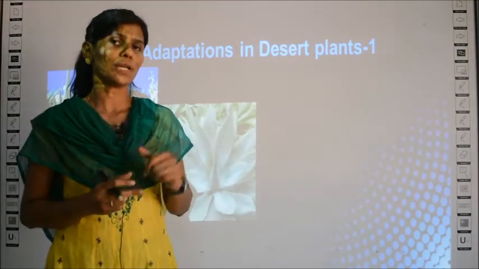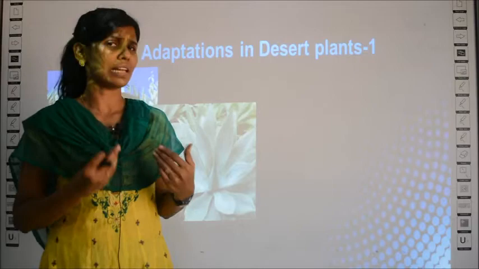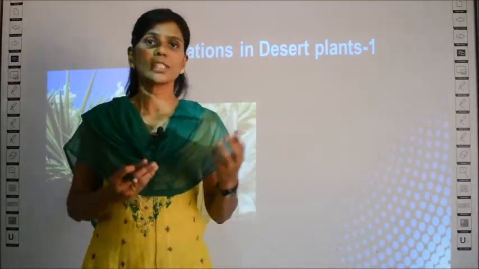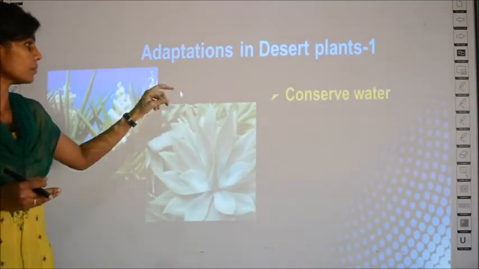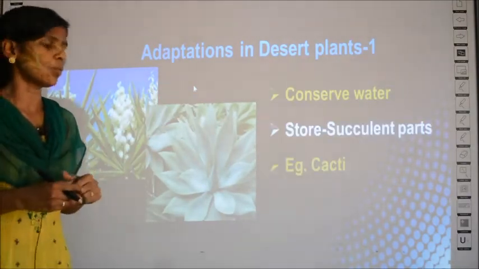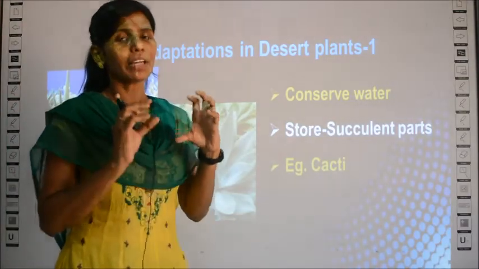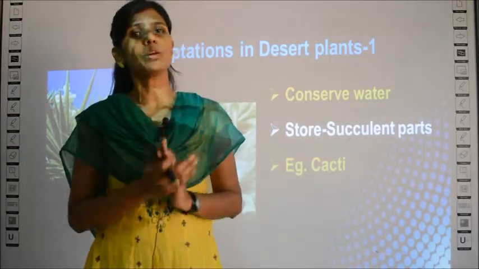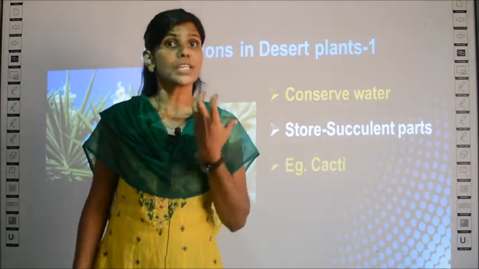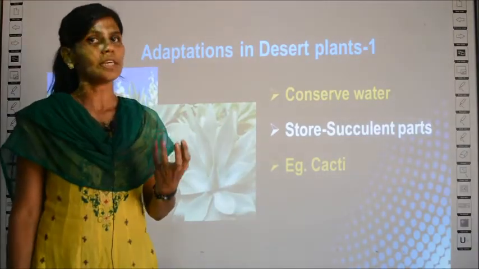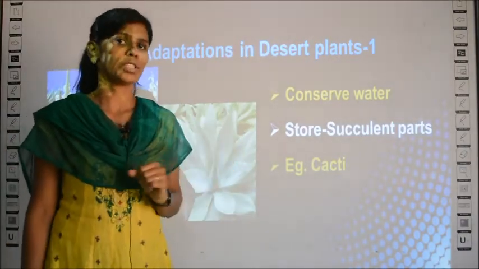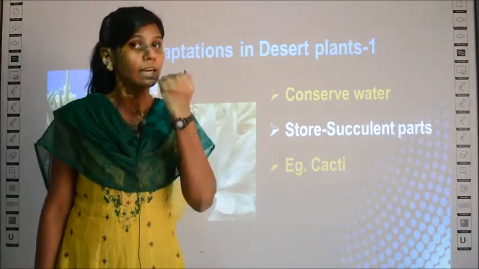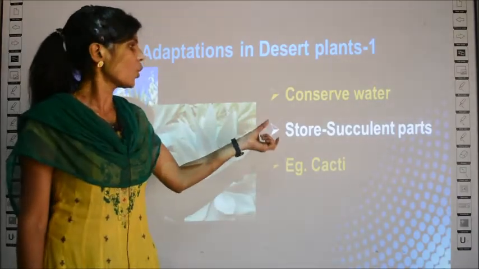There are 5 adaptations given in your textbook. We will learn them one by one. The first adaptation, how desert plants manage to survive in the desert, is that they can conserve water. There is little rainfall, no? So whenever there is little rainfall, the plants will take up the water and conserve it. What is conservation? Conservation means storage. They store the water and use it for a longer duration. So the first property is that they conserve water or they store water.